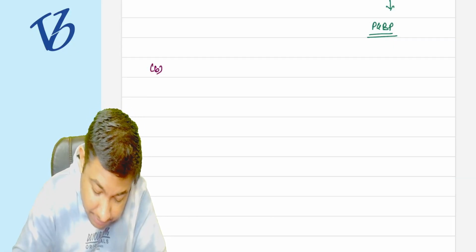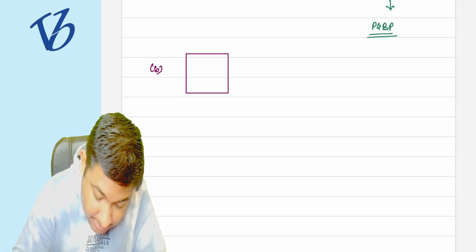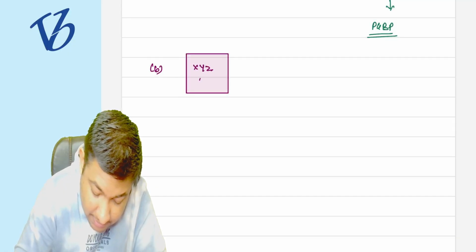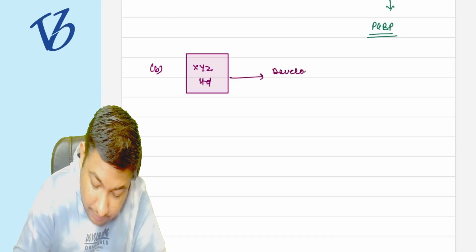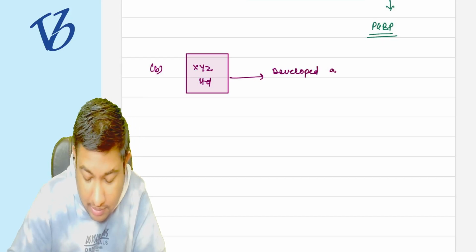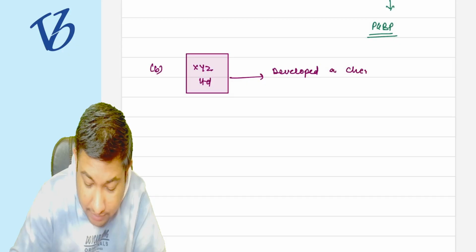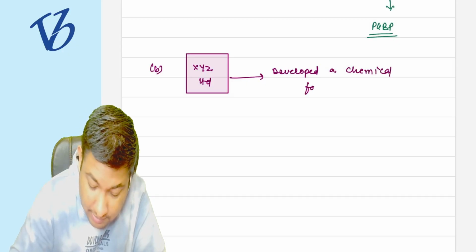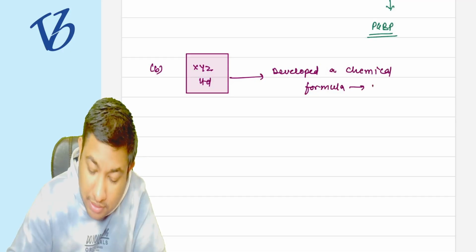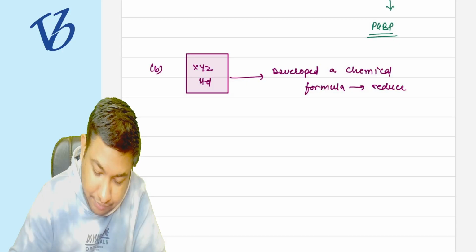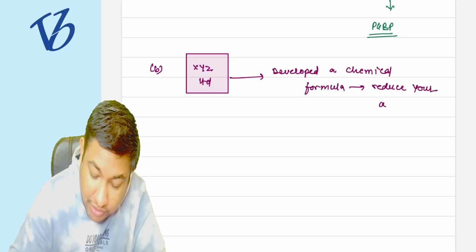Suppose there is a company, XYZ Limited. They developed a chemical formula which will reduce your age.